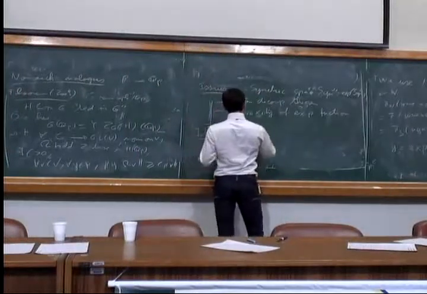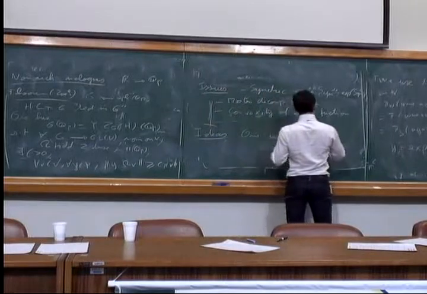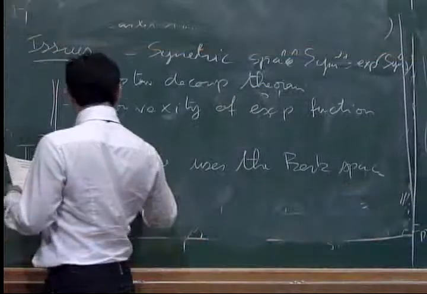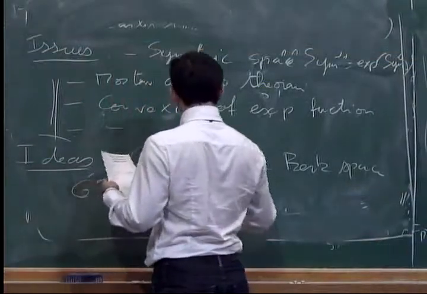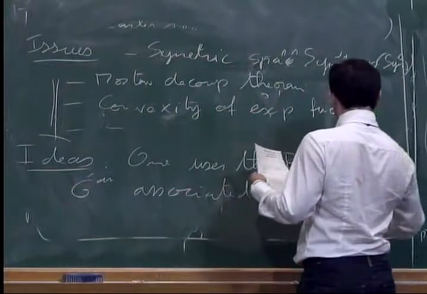So one uses the Berkovich space G^an associated to G over Qp.